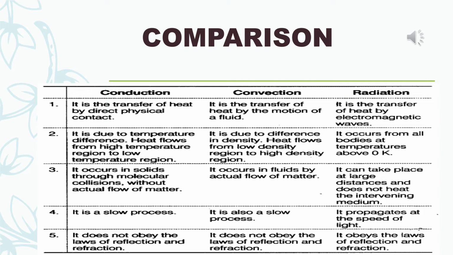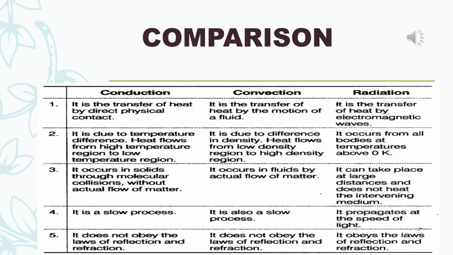Convection is due to difference in density. Heat flows from low density region to high density region. Radiation occurs from all bodies at temperatures above 0 Kelvin. Third point, conduction occurs in solids through molecular collision without actual flow of matter. Convection occurs in fluids by actual flow of matter, whereas radiation can take place at large distances and doesn't heat the intervening medium.